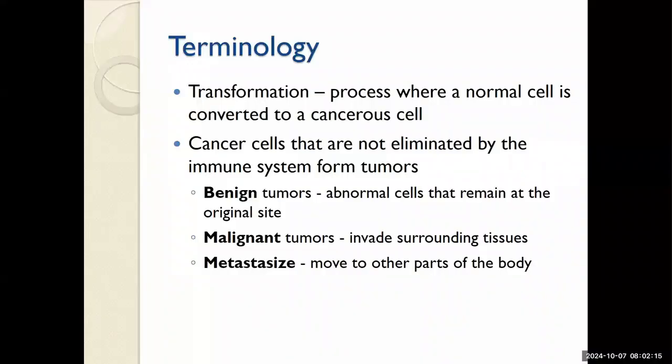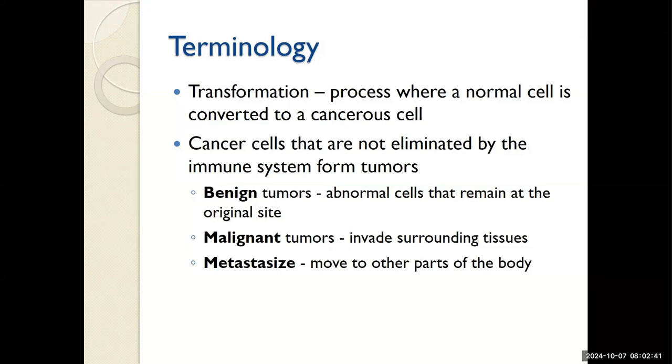Cancer is a cell cycle disease. When one of your normal cells stops listening to the correct cues, ignores regulation, we say it is transformed. It has been converted to a cancerous cell. Many cancerous cells are destroyed by your immune system within the first 24 hours. Those that are not, though, can form tumors, excessive cell growth.